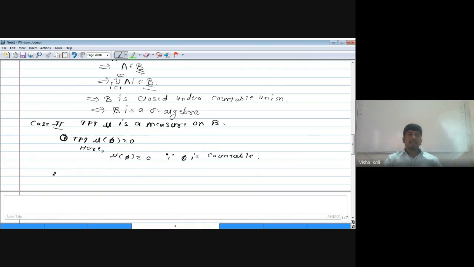Now second, let A_i be a countable collection of disjoint measurable sets.